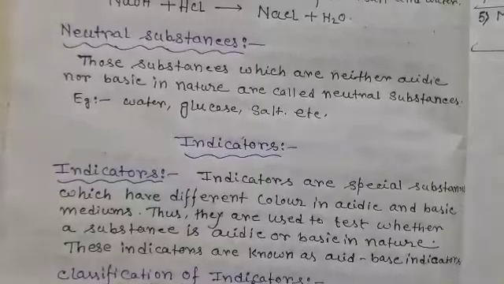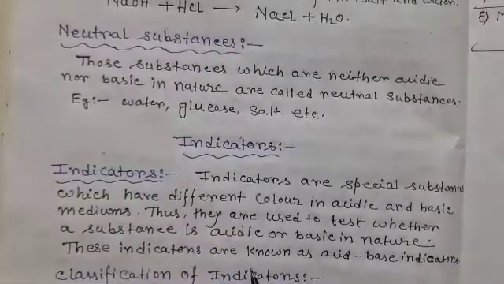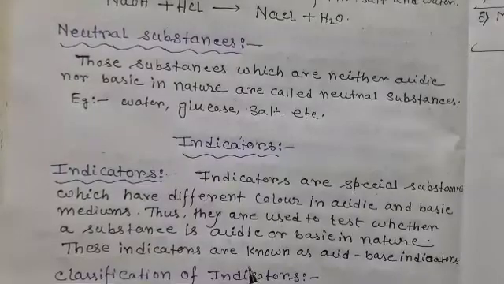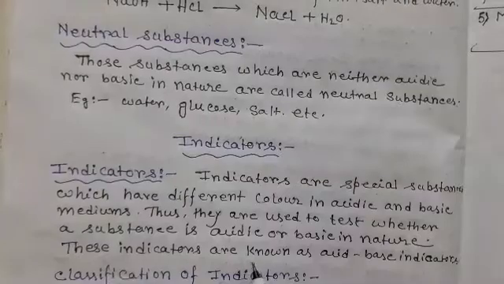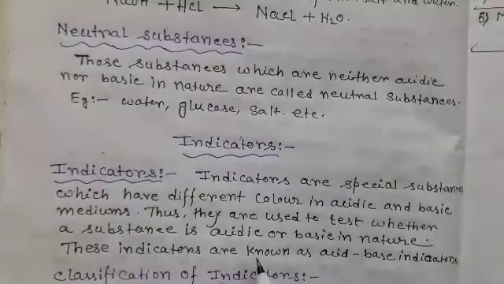I have a solution. Without testing, how can we understand whether it is a basic solution, an acid solution, or a neutral solution? By the use of a substance. That substance is an indicator. Indicators change color and identify whether the solution is acidic, basic, or neutral in nature.